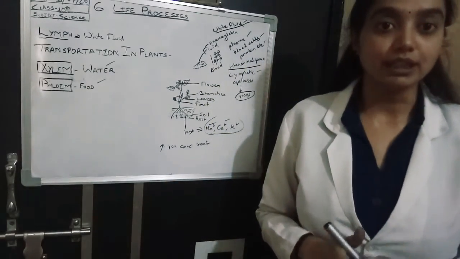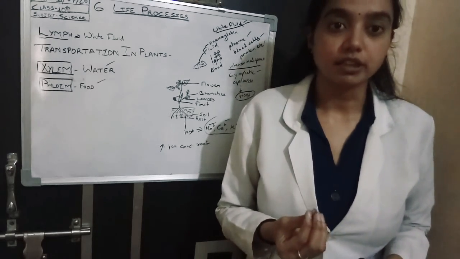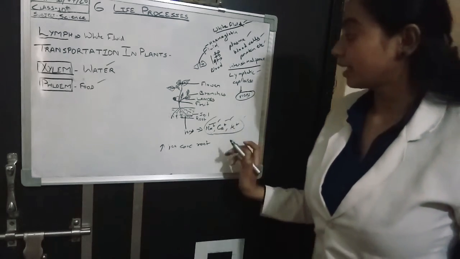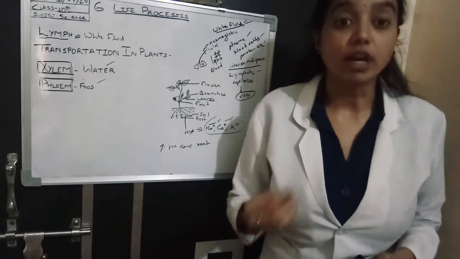Whenever you eat food, if it is salty, you need to drink water. Similarly, here salts are taken up by the root. So now the root needs what? Water.